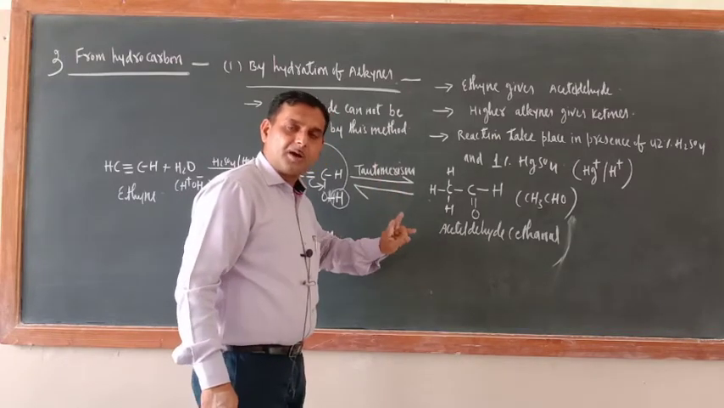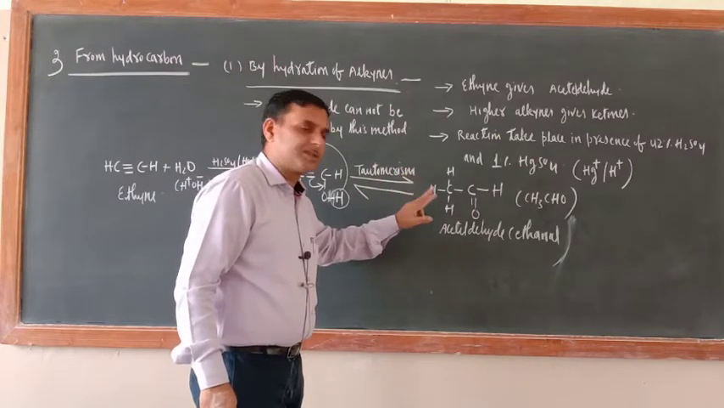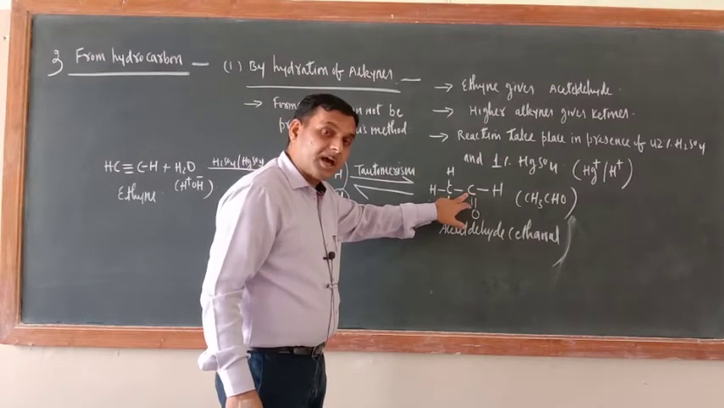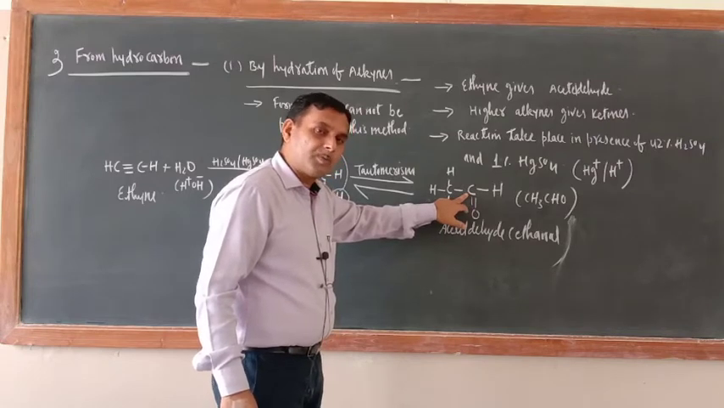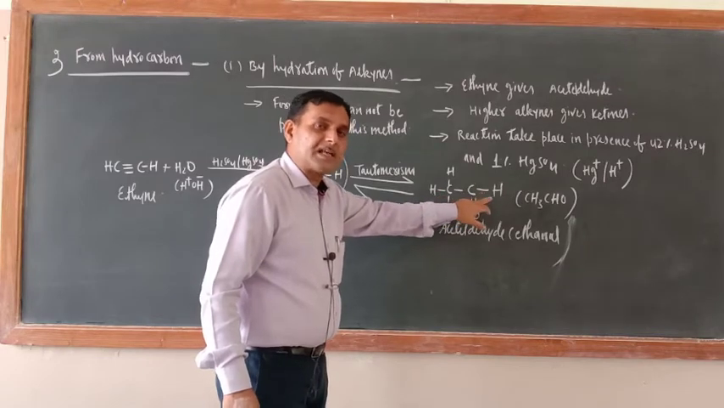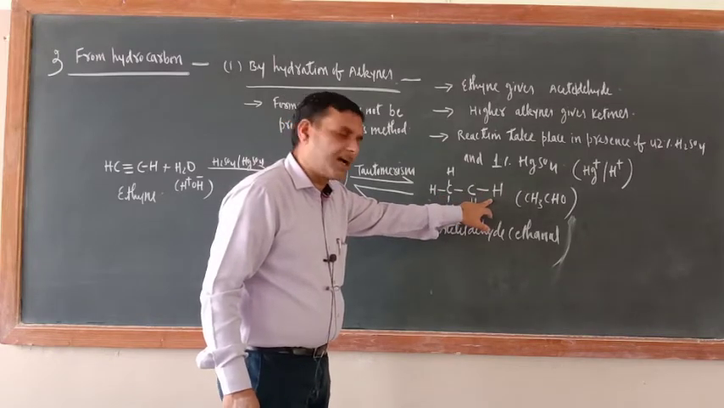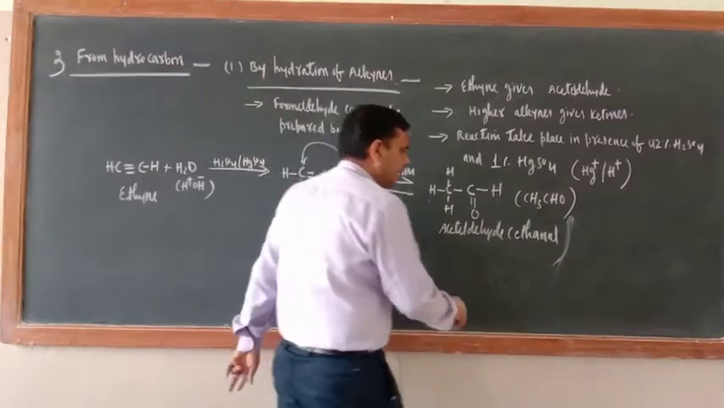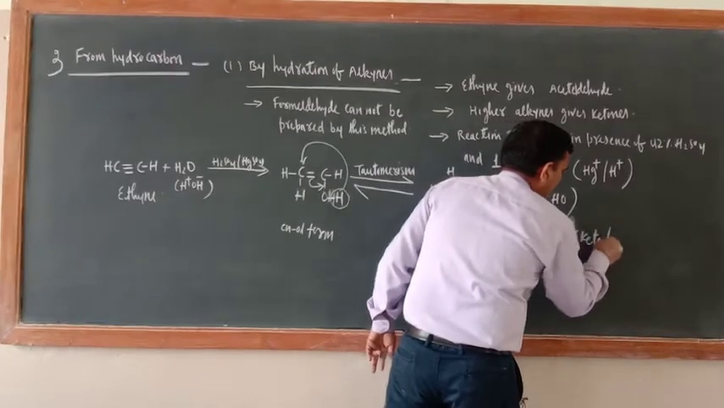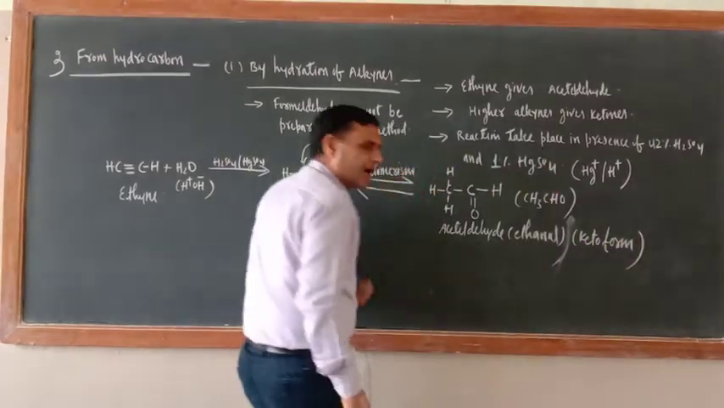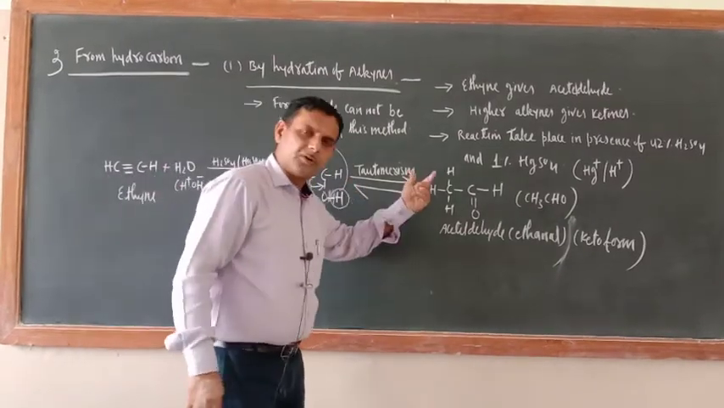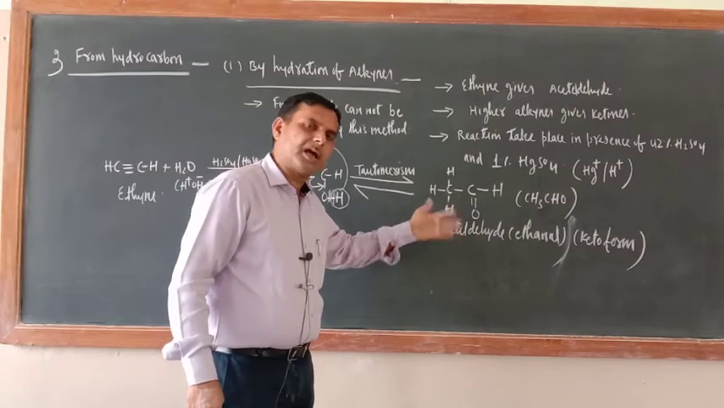Now a C double bond O containing group doesn't mean only ketone is there. You should pay attention to this carbon atom. If its remaining 2 valencies are fulfilled by R group, alkyl group, then of course it is ketone. But if one of the valencies is fulfilled by H, then this is aldehyde. This is acetaldehyde, ethanal. This is the keto form. In tautomerism one form is the ene-ol form, the other is the keto form. In keto form aldehyde can also be there, ketone can also be there.